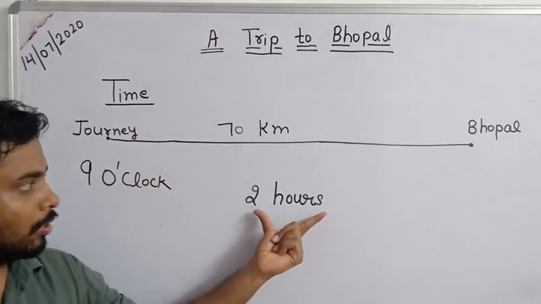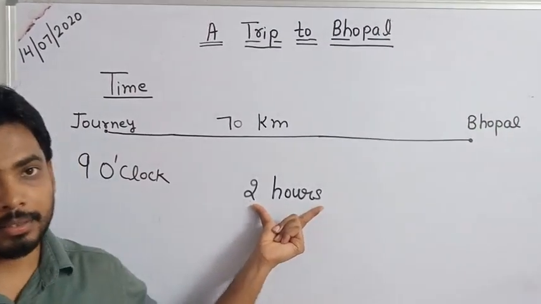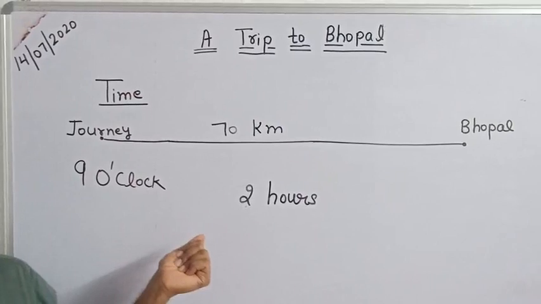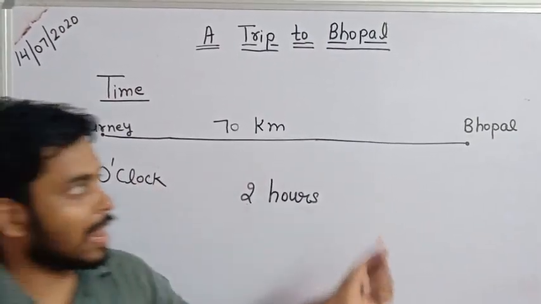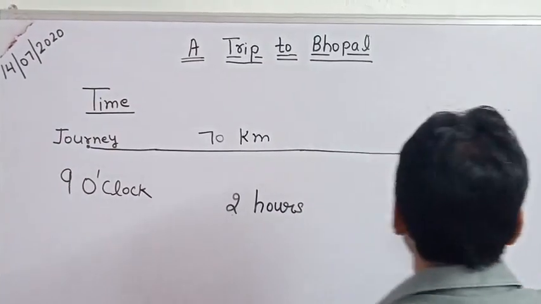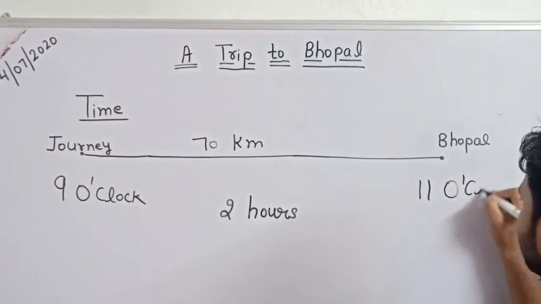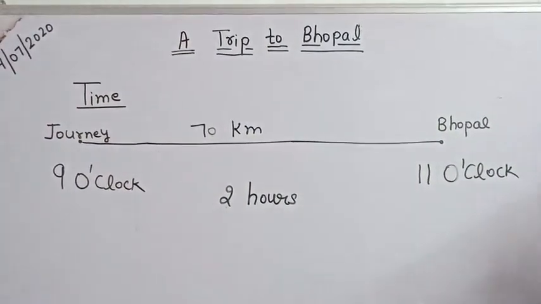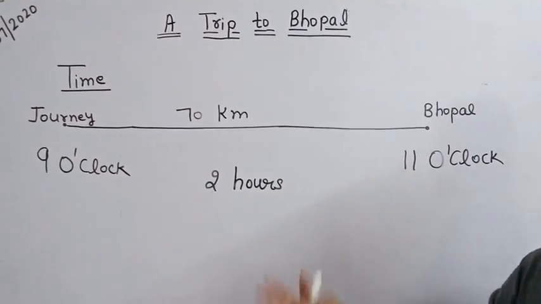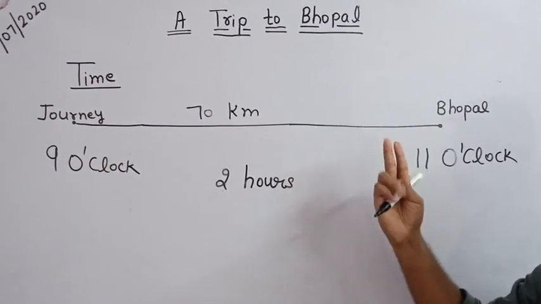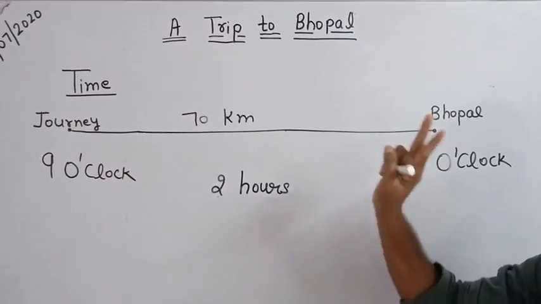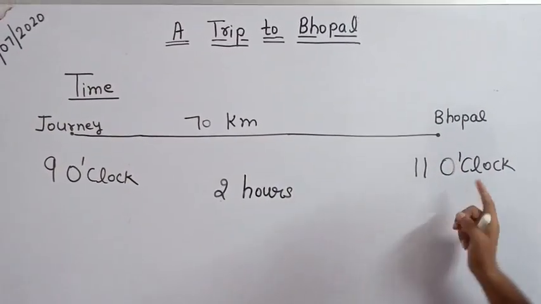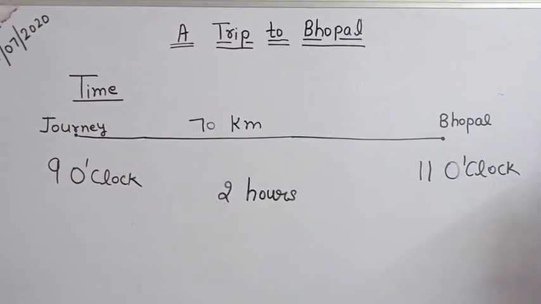They take only 2 hours. Count first. Yes, 11 o'clock. They are taking only 2 hours, so from 9 o'clock they will start their journey, 10 o'clock, 11 o'clock. So they will take only 2 hours to reach Bhopal.